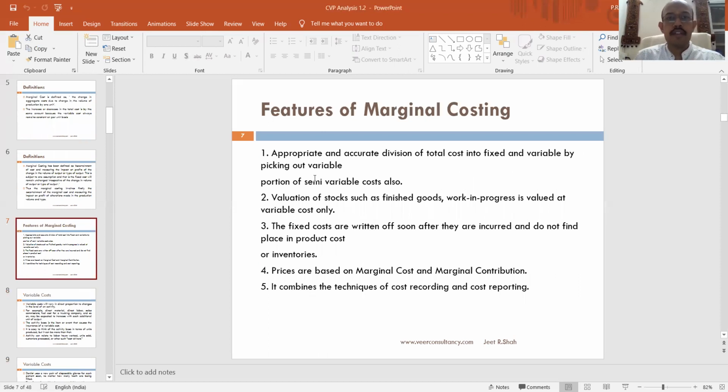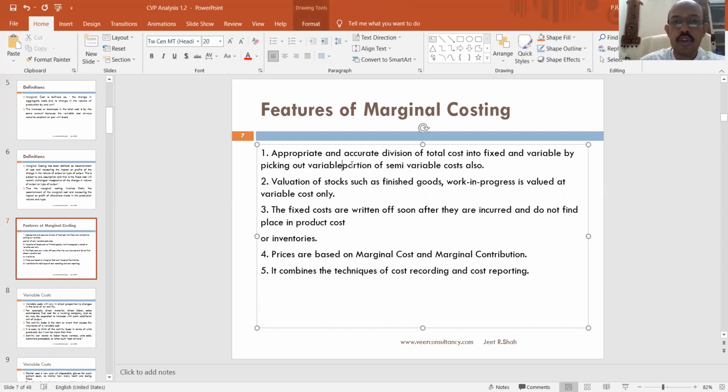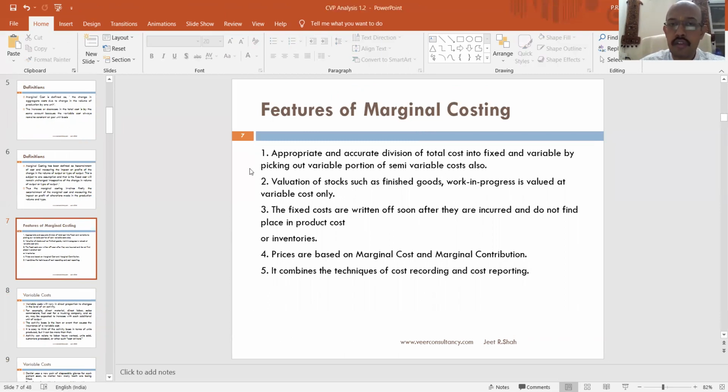Now there are certain features of marginal costing which are important to be understood. First is the appropriate and accurate division of total cost into fixed cost and variable cost, by picking out the variable portion of semi-variable cost also. So what does it mean? It means that in marginal costing, as I told you, we basically have two classifications of cost, the fixed cost and the variable cost.